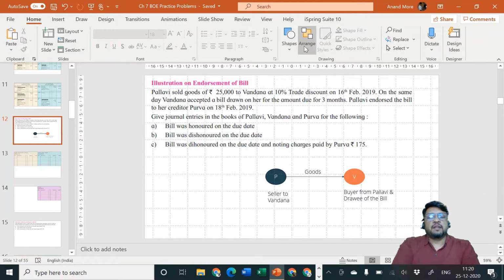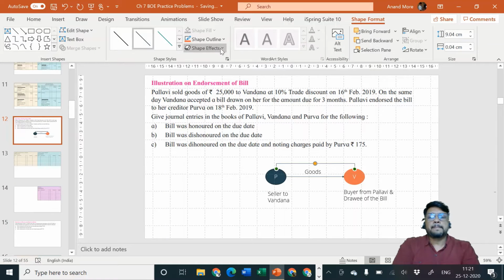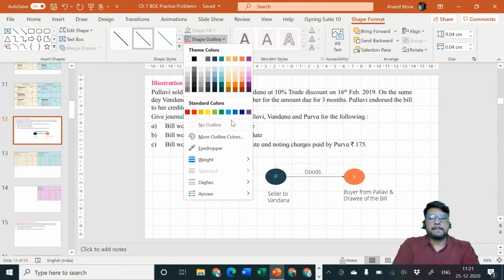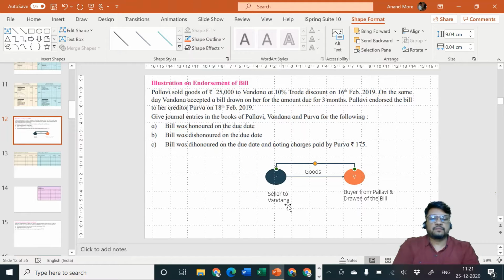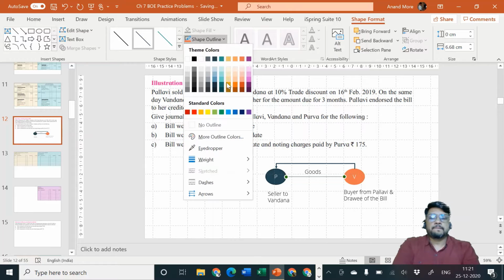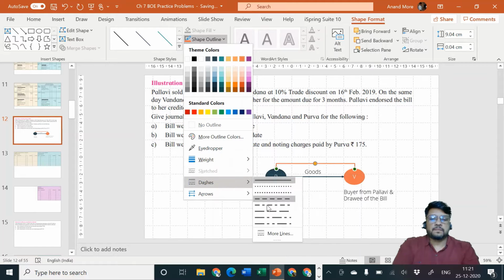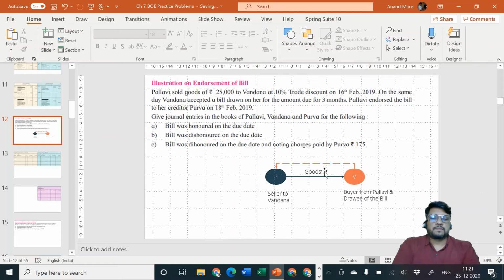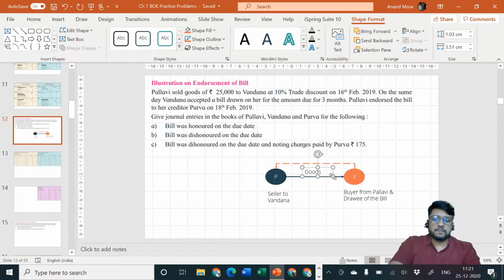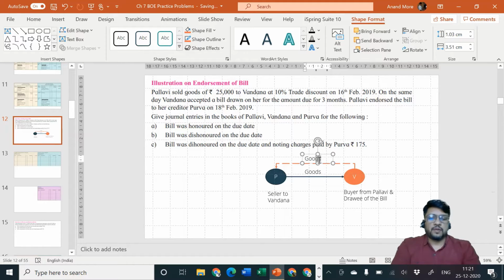So I can specify the next one is bill. The bill is getting out from Vandana and it is going to Pallavi. What is going out? Bills receivable.